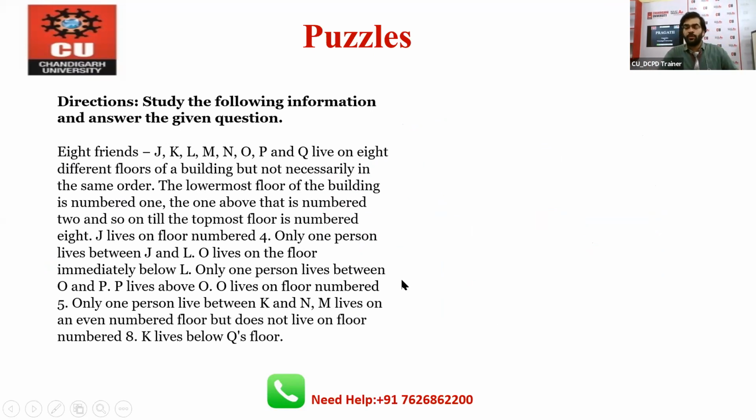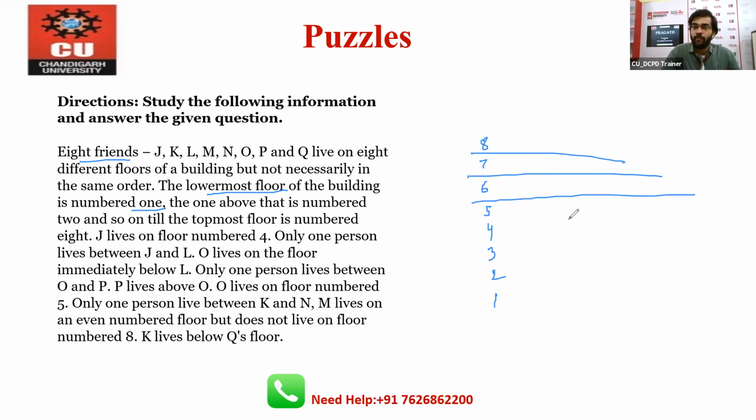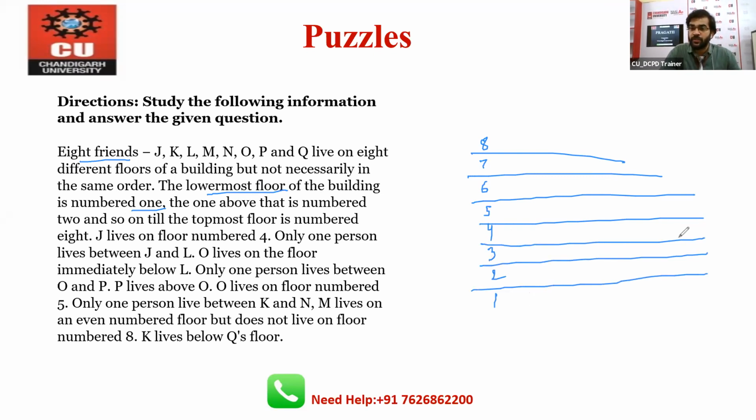Now in this question also you will see that there is a vertical arrangement. 8 friends live on 8 different floors, and the lowermost floor of the building is number 1, like this: 1, 2, 3, 4, 5, 6, 7, 8. It is the same type of question, not a different scenario, but on the basis of the statements you have to deal with different situations. Right now we are not clear which one is at which floor.